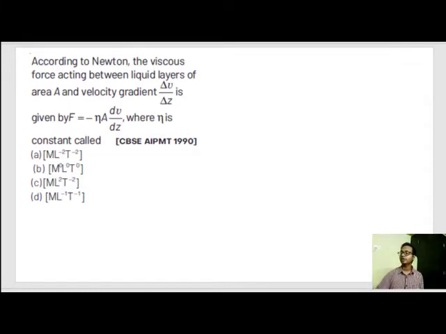According to Newton, the viscous force acting on the liquid layers of area A, velocity gradient dV by dz, is given by F equals ηA dV by dz, where η is a constant called the coefficient of viscosity. η is nothing but dynamic viscosity, but now we don't know that. Okay, so let's solve it. Given is force F, η, A is the area, and velocity gradient dV by dz.